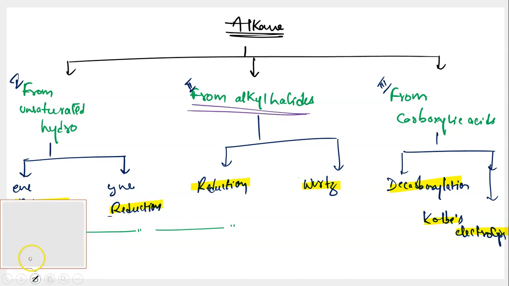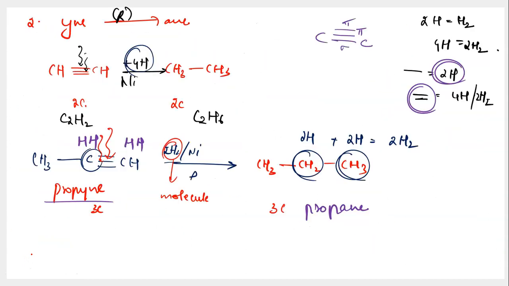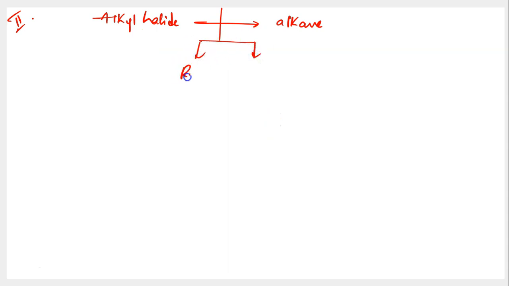Now let us talk about how to prepare alkanes from alkyl halides. To understand this preparation, first of all, we need to work on what exactly is meant by the term alkyl halides. Let's do it over here. So in the second preparation, we are saying that we'll take a molecule called alkyl halide and have this converted into the respective alkane. And how do we do this? You can do this with the help of 2 methods. One is reduction and the other one is a named reaction called the Wurtz reaction. You can choose either of these methods to have this conversion done.